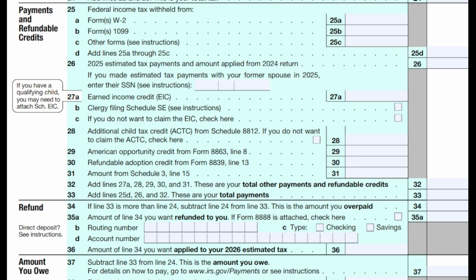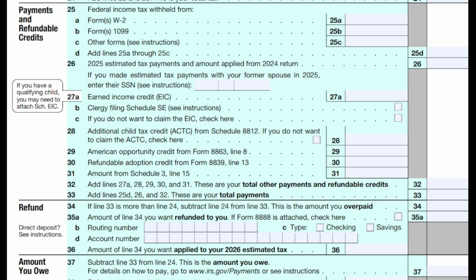Now, if instead we had not paid enough for our tax liability, then at that point we have to pay more. That's when you owe those taxes. So it's going to be an amount that's actually due, and that's going to appear in line number 37, the amount that you're going to actually owe.